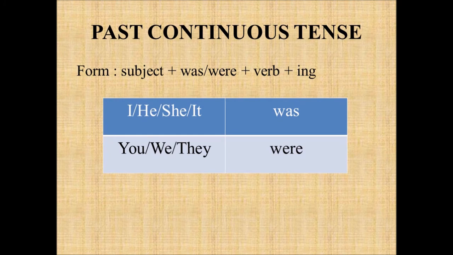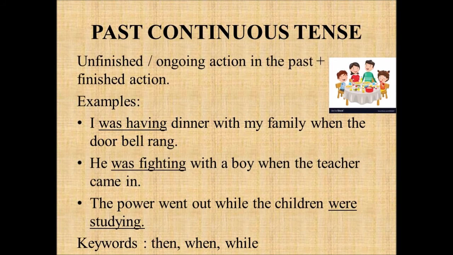The next tense we are going to see now is past continuous tense. The structure of past continuous tense is subject plus was or were plus verb plus ing. When your subject is I or he or she or it, you have to use was plus verb plus ing. If your subject is going to be you or we or they, you have to use were plus verb plus ing. When your sentence consists of some unfinished or ongoing action in the past which is followed by some finished action, you use past continuous tense in that case.